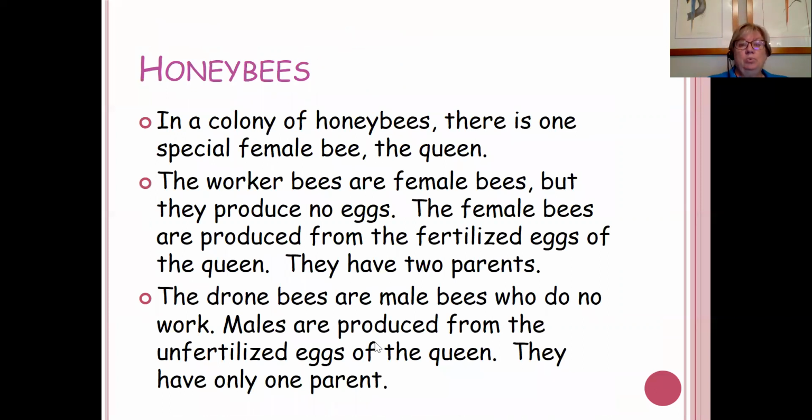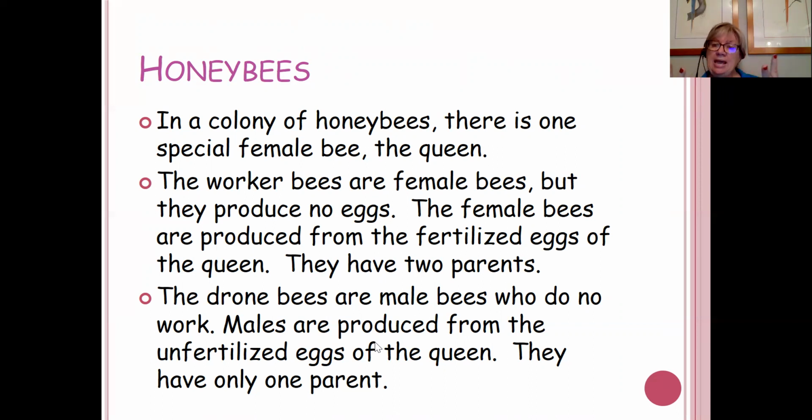This is really cool. In a colony of honeybees, there's only one queen. I mean, you've got male bees and you've got female bees. The queen is the very, very special female bee, and she is the one that lays the eggs. The other female bees are the worker bees, and they don't lay eggs. They just do the work. So the queen is the only one that produces the eggs.